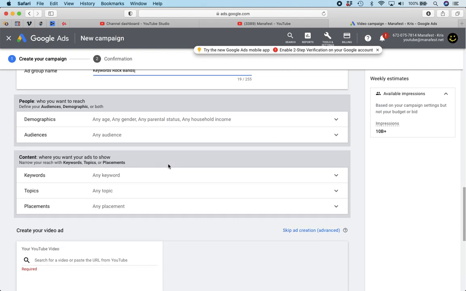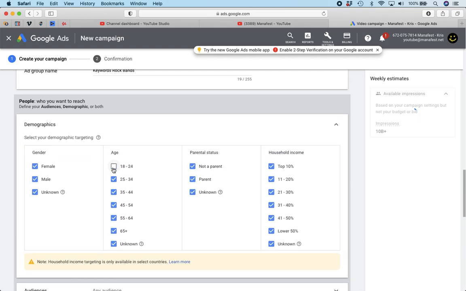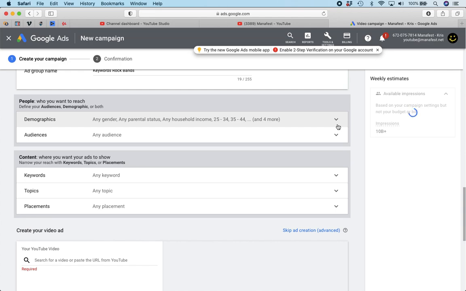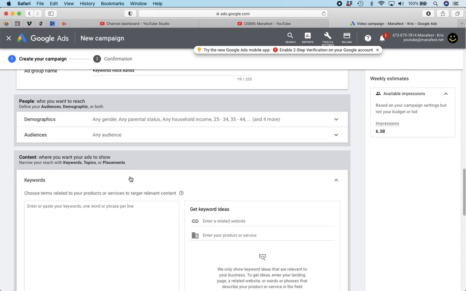All right, and then as far as my audiences, age and demographic, I do not want 18 to 24. I want to go a little older because I'm hoping they have more money to spend. And then, of course, keywords, okay? What are people searching and who do I want to see my ads?